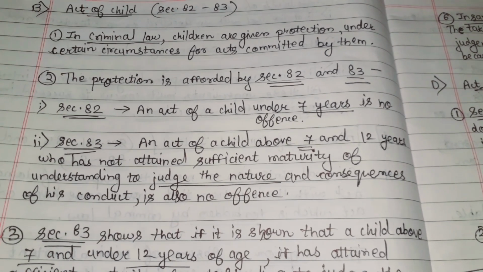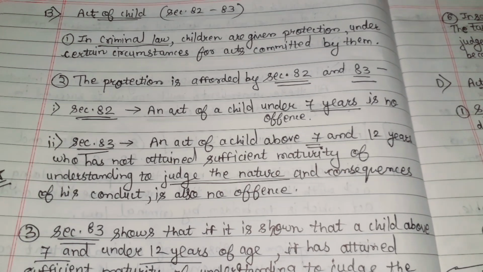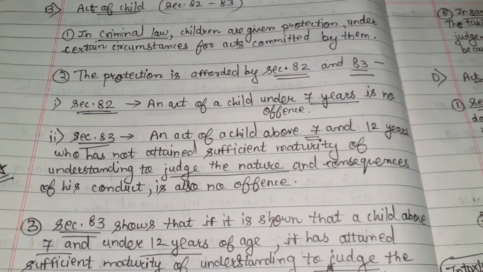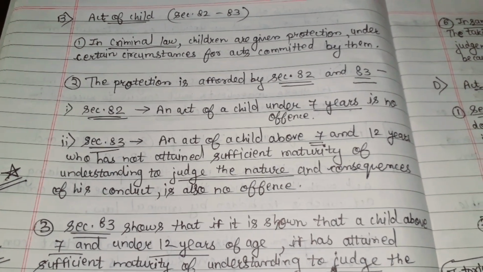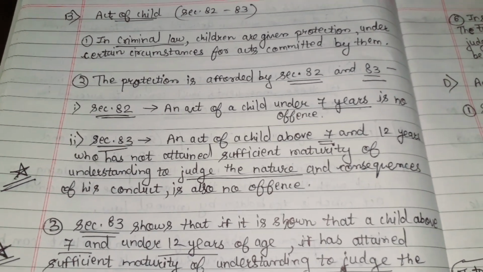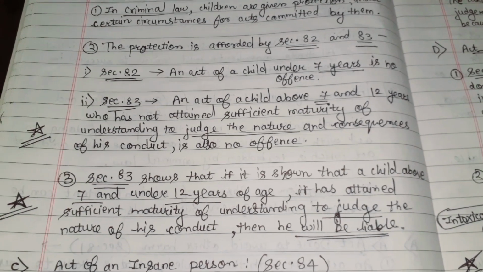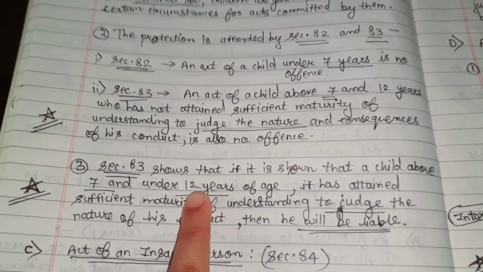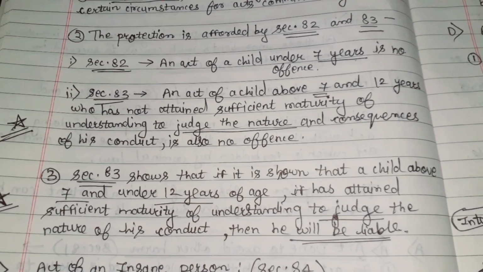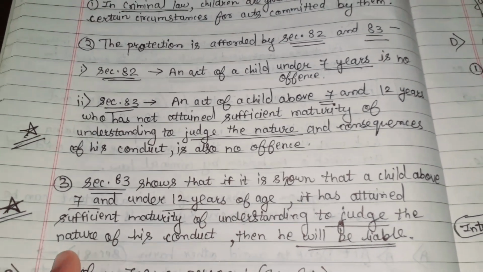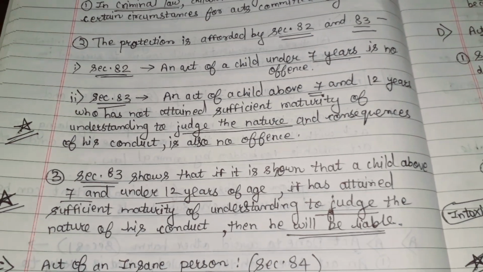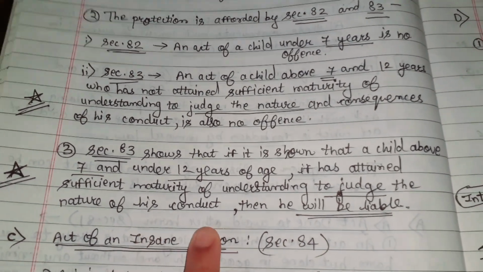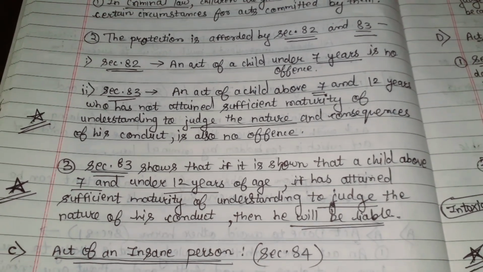understanding to judge the nature and consequences of his conduct, meaning whether that person has sufficient maturity or not, must first be judged and examined. If that child has sufficient maturity, then he will be considered liable. Section 83 shows that if the child is above 7 and under 12 years of age and has attained sufficient maturity of understanding to judge the nature of his conduct, then he will be liable.